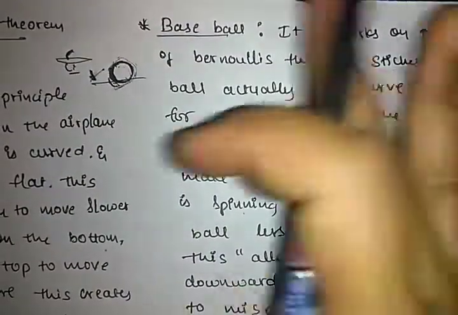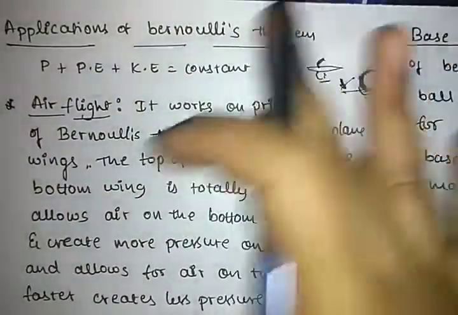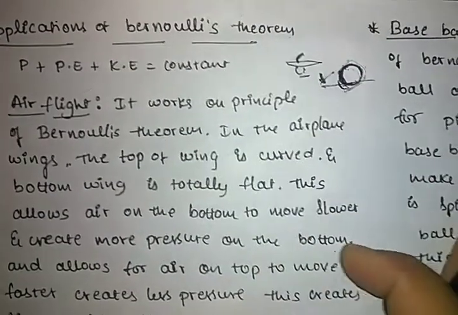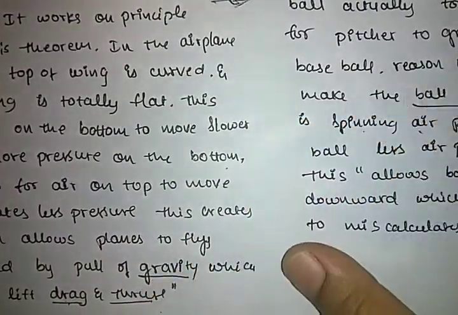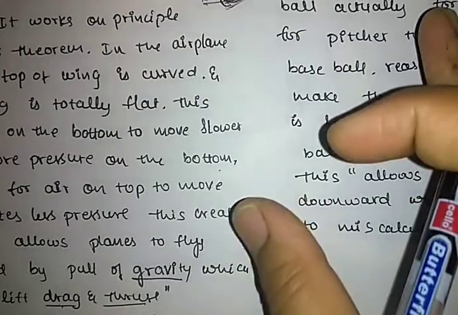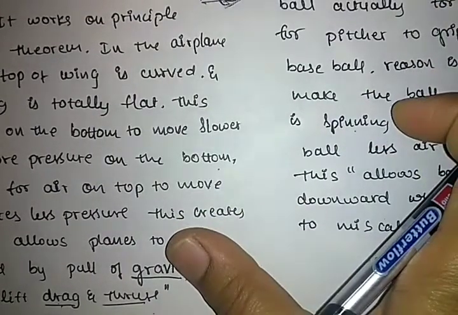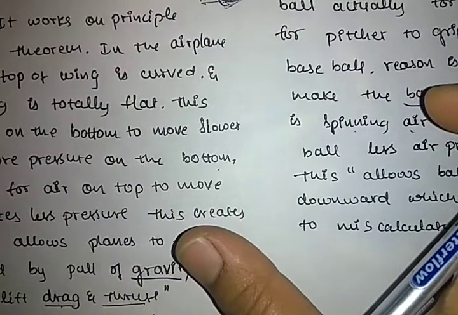So this is the last concept of fluid dynamics, that is, applications of Bernoulli's theorem. In fluid dynamics, the movement of fluids includes the interaction of the fluids. We should know what a fluid is and what the applications of fluids are.